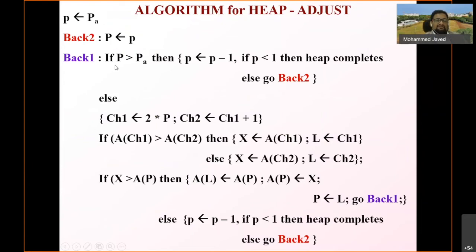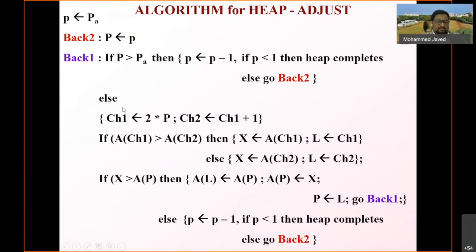Then P equal to P minus 1. If P is less than 1, then the heap is complete, else go back. So this is the terminating condition.